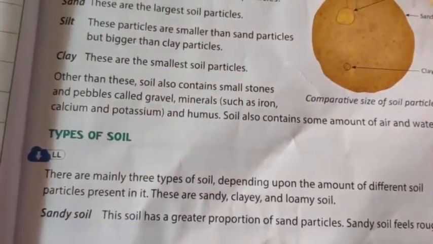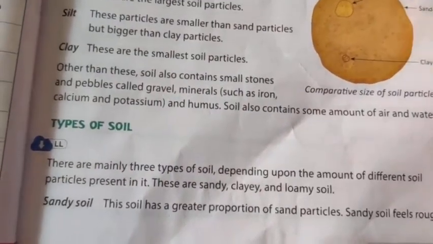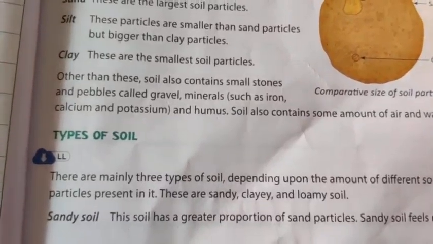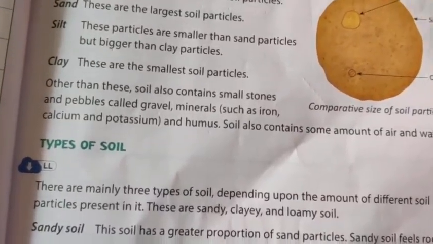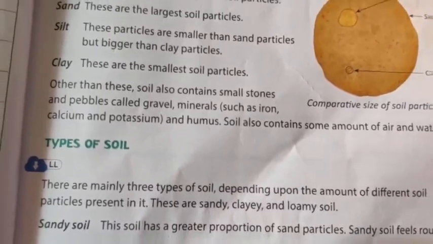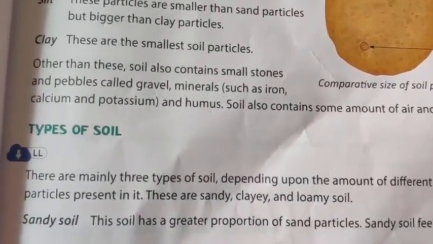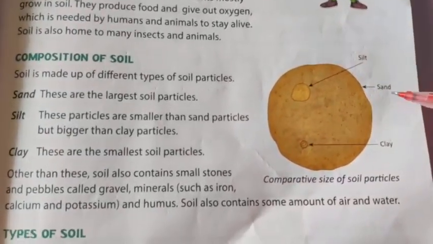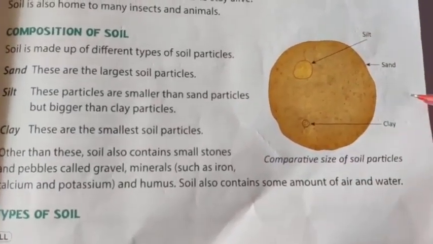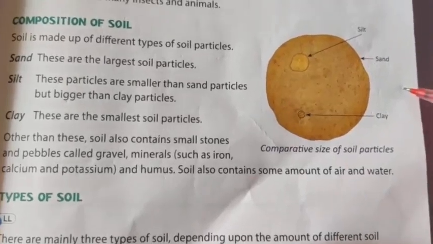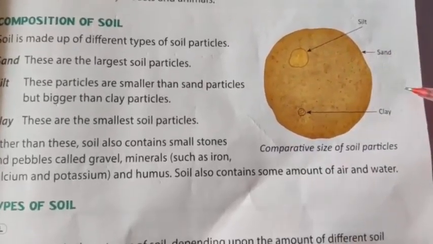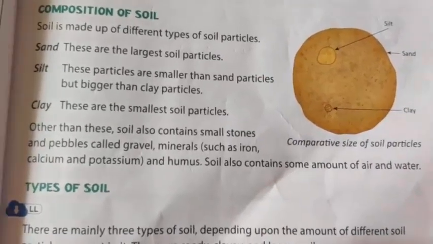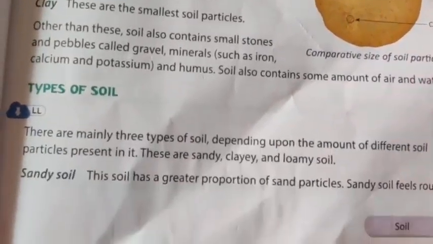Silt, sand and clay are the three soil particles, and the amount of each of them in a soil decides its type.